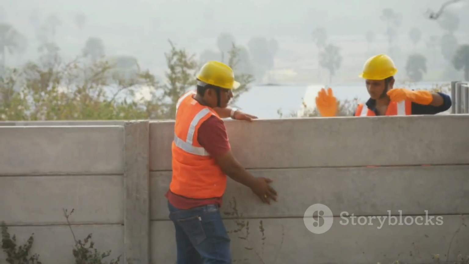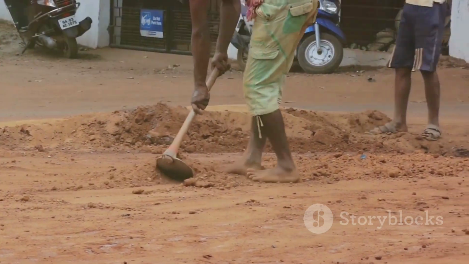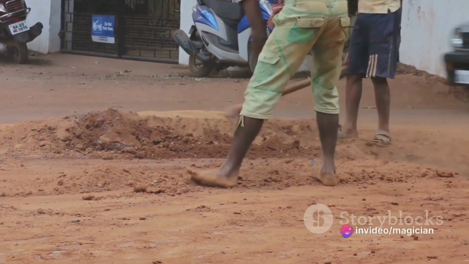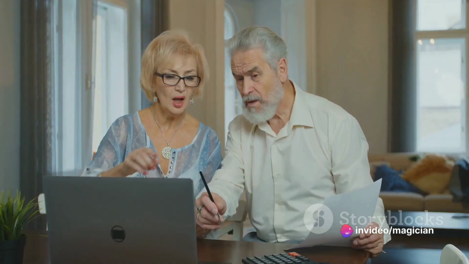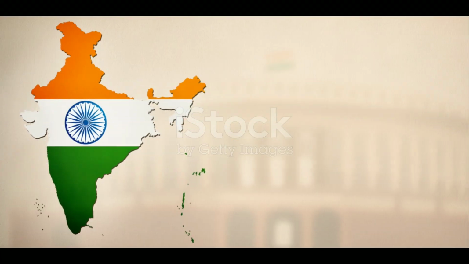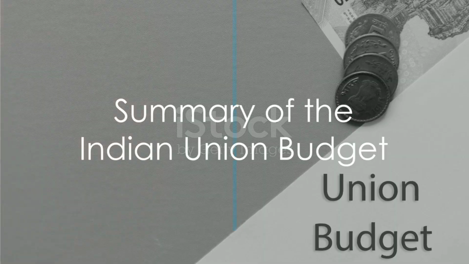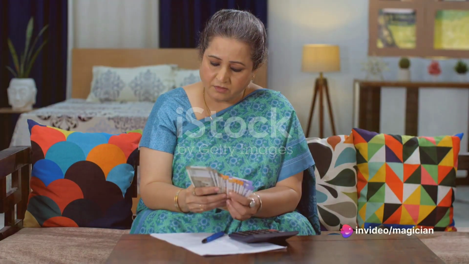On the other side of the coin, governments allocate funds for social welfare programs, infrastructure development, defense, and provision of essential public services. A portion of the budget is also dedicated to servicing existing debts. To sum up, the Indian Union budget is a detailed financial blueprint for the fiscal year, outlining the government's revenue